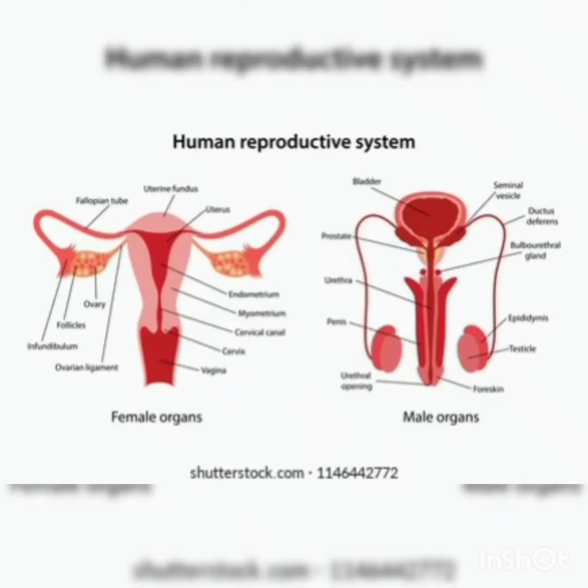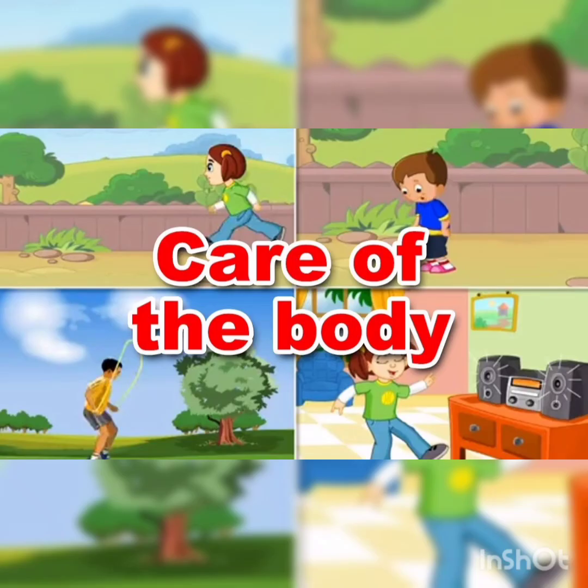Then the last one is the reproductive system. Reproductive system is to ensure survival of the species. The reproductive system in human beings helps them to have babies. Okay. These are the organ systems in the human body.